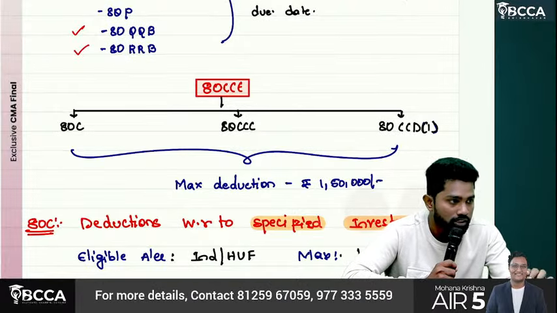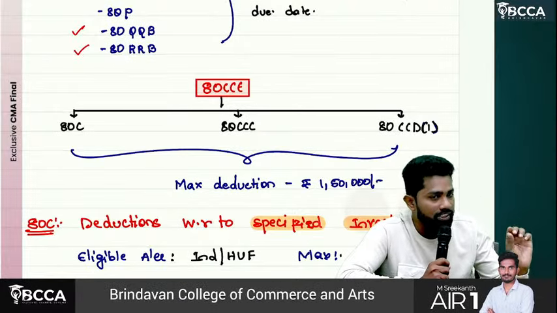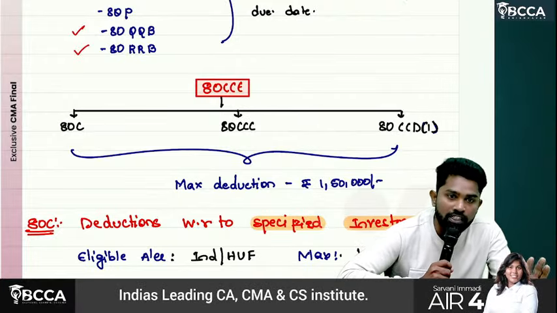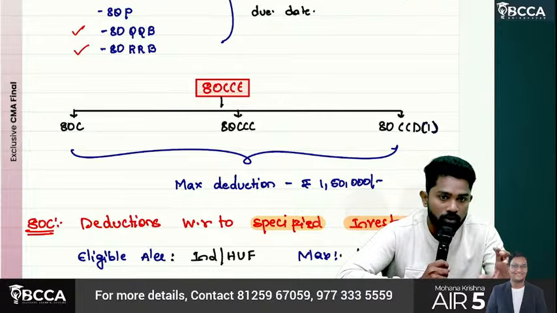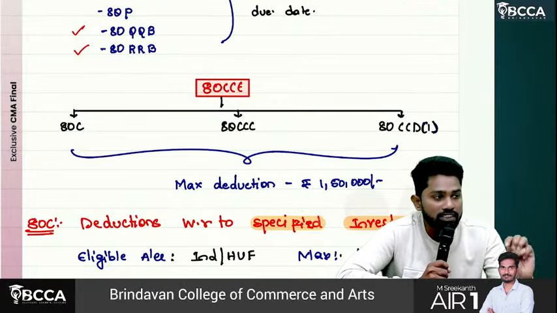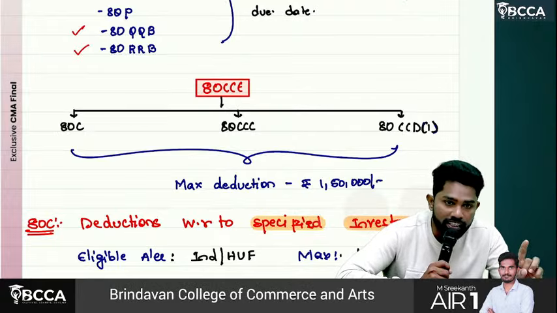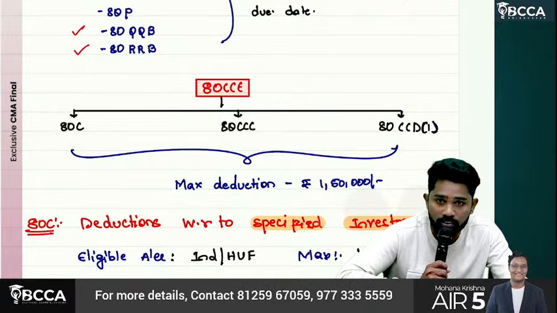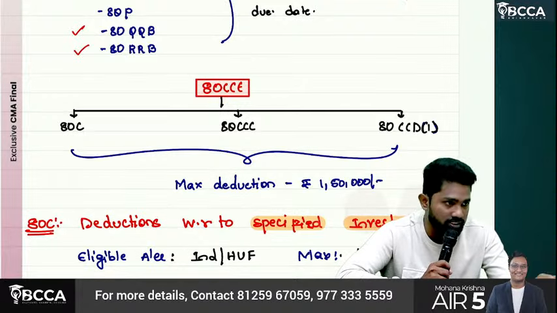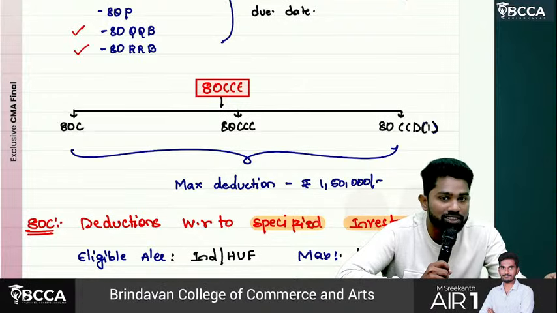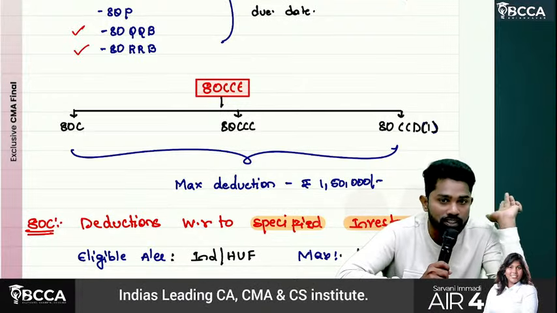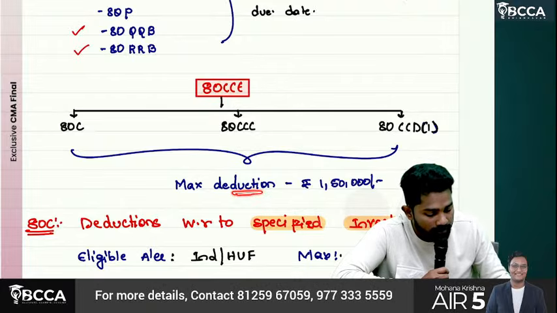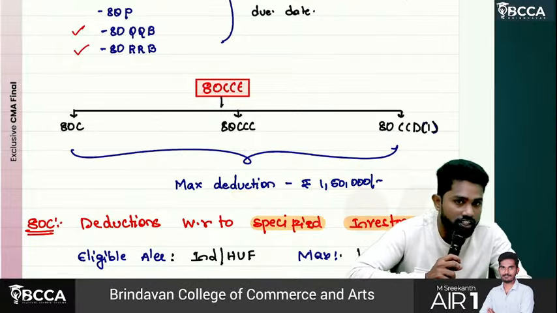It does not suggest a specific investment or specific deduction available. 80CCE acts as a cap or limit for three sections together. What are those three? 80C, 80CCC, and 80CCD subsection 1. For all these three sections together, the maximum deduction that can be claimed is restricted by 80CCE. How much is the maximum, sir? 1,50,000.